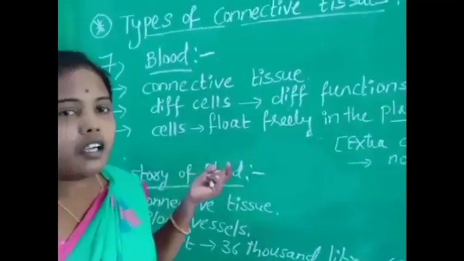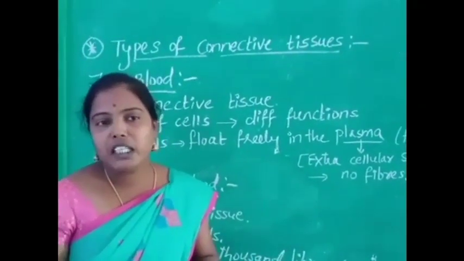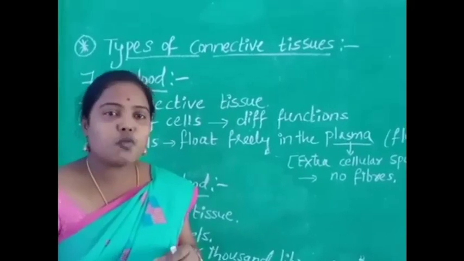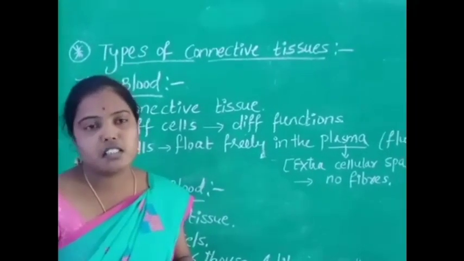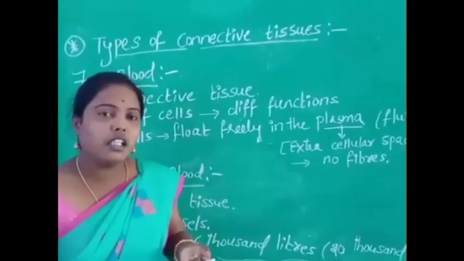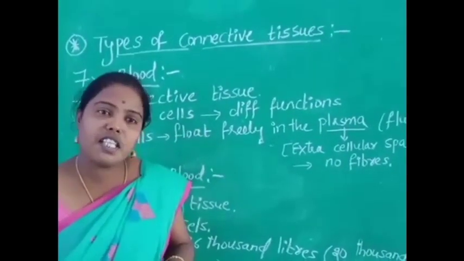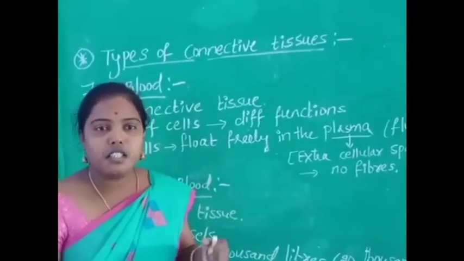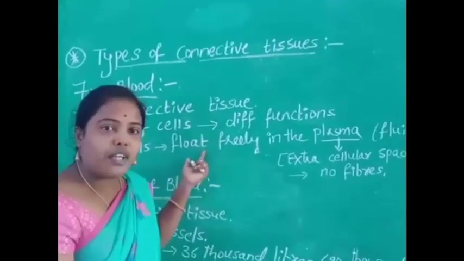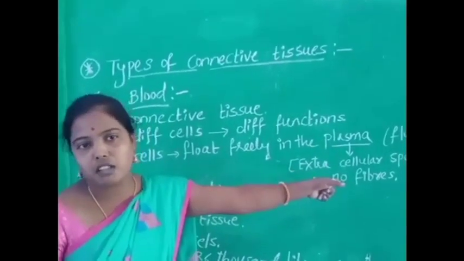Children, what is blood? Blood is red in color because it contains a pigment called hemoglobin. The blood flows only in the blood vessels. Blood is a connective tissue which connects different types of cells in living organisms. The blood contains different cells, which we are discussing in this class. The different cells perform different types of functions. Some water-like fluid is present in the blood, that is nothing but plasma.